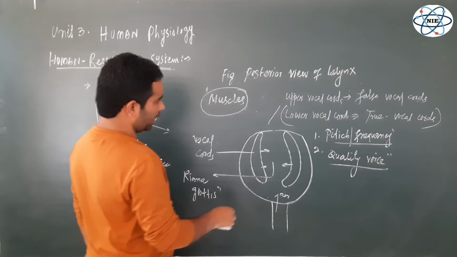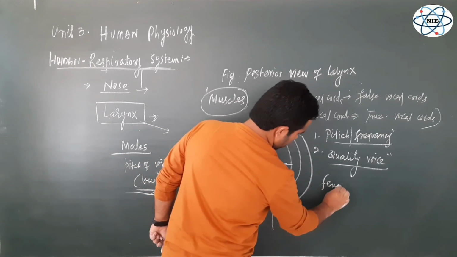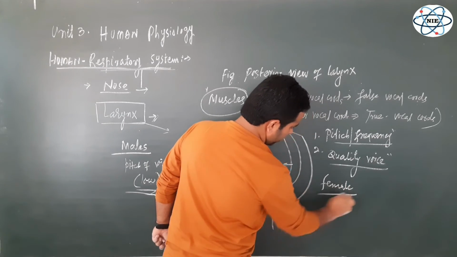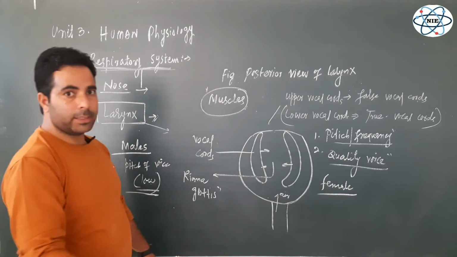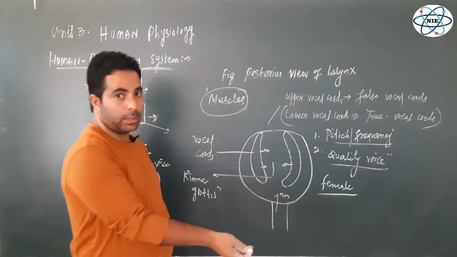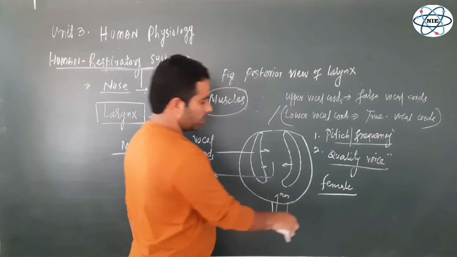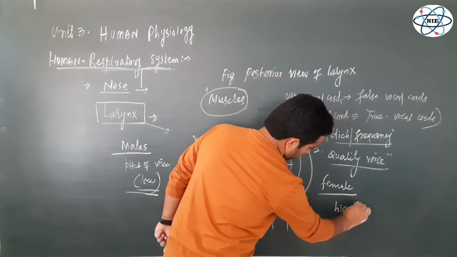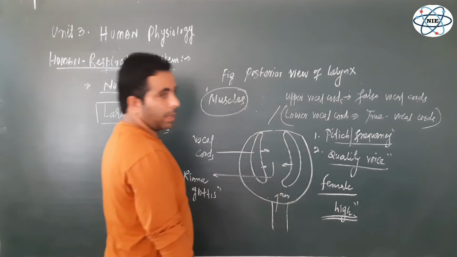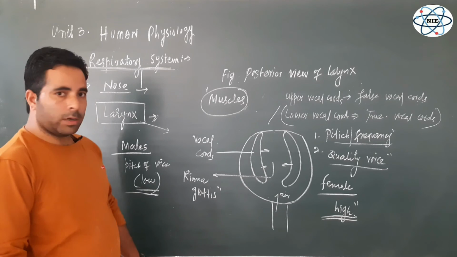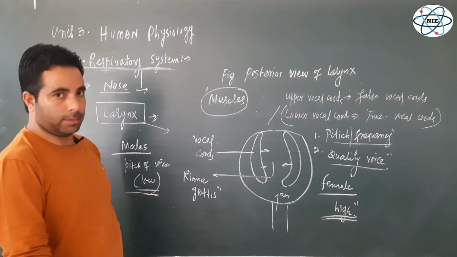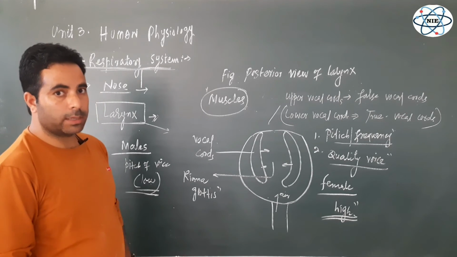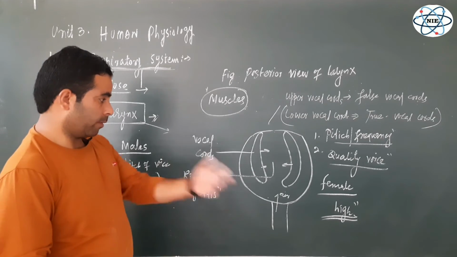While in the case of females, the vocal cords are thinner and lighter. That is why the pitch or frequency of voice is high. In simple language, males cannot cry as high as females can, right? Because of the high pitch of voice.